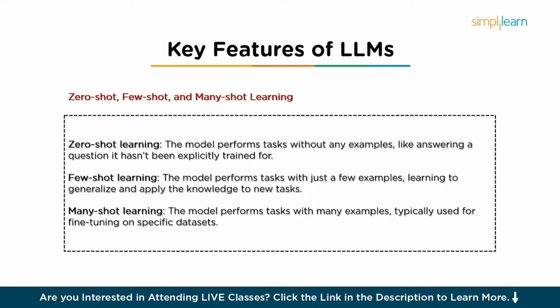Then we have few shot learning, which performs tasks with just a few examples to guide the model. For instance, if given a few examples of how to summarize articles, the model can generalize and apply this to new articles. And then we have many shot learning, which performs tasks with many examples, which is the typical case for fine-tuning on a specific dataset. This flexibility allows LLMs to handle a wide range of applications without needing extensive retraining for each task.